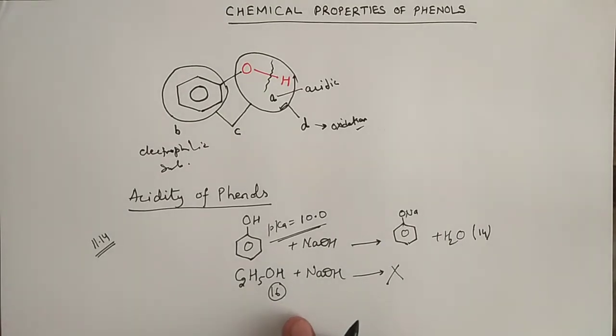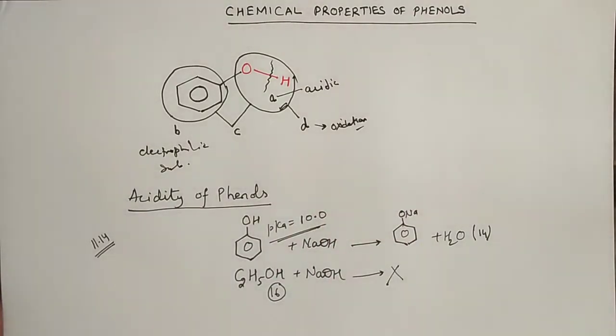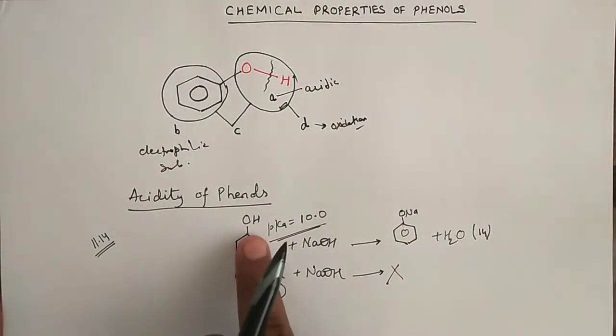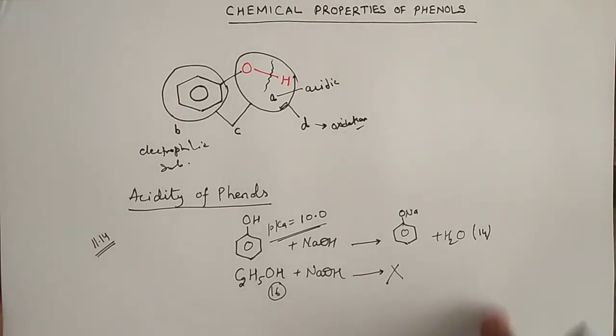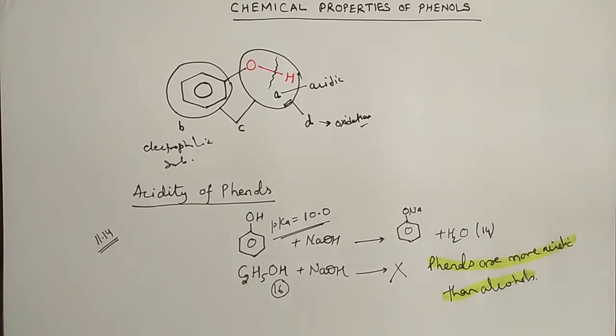So what conclusion are we going to draw from these two reactions? The conclusion is very simple: phenols are more acidic than alcohols. And then we have to reason it out also, why phenols are more acidic than alcohols. So let us understand the reason first.